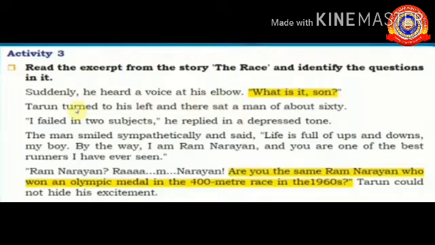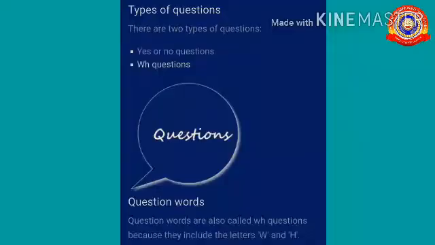See the next one. Are you the same Ram Narayan who won an Olympic medal in the 400-meter race in 1960s? Can you identify the difference between these two questions? Yes. I'll help you to find out. There are two types of questions. They are yes or no questions and WH questions. Question words are also called WH questions because they include the letters W and H.